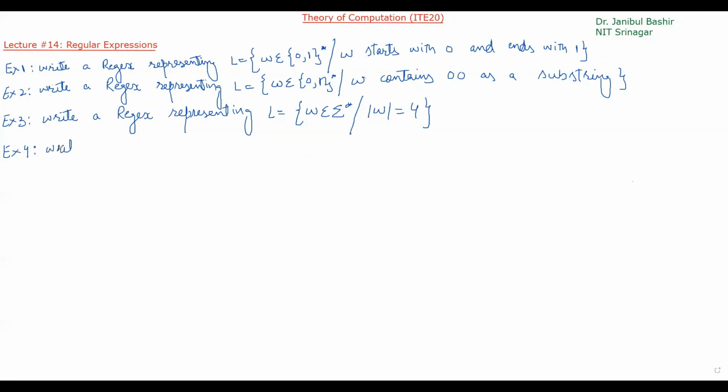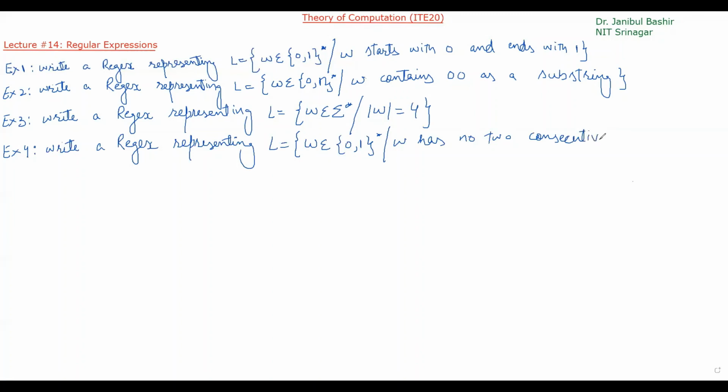Okay. Example 4, write a regular expression representing L is equal to W belongs to 0, 1 star, such that W has no two consecutive ones.